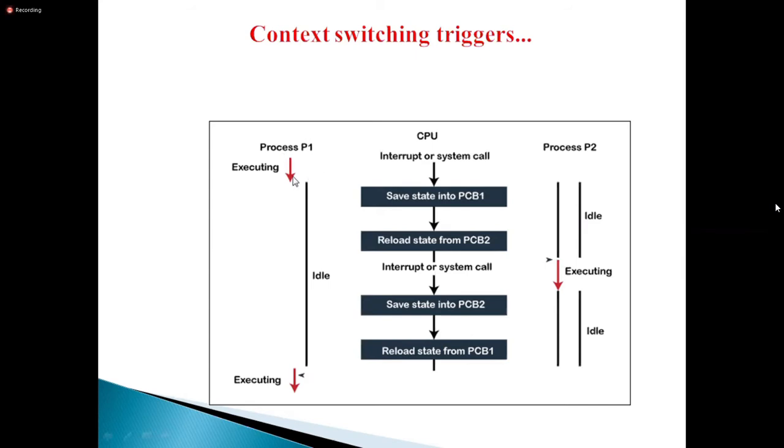See, in this example, your process P1 is executing as of now.